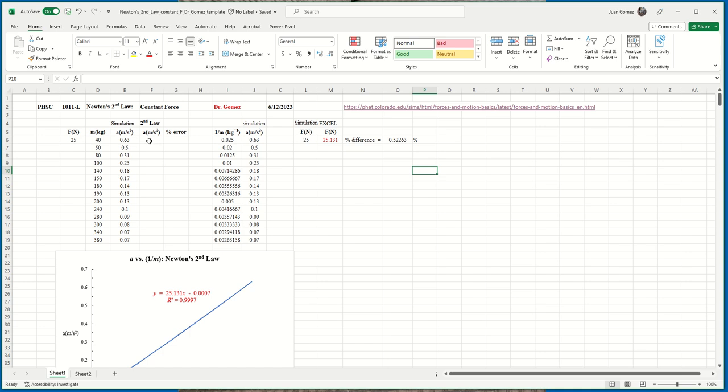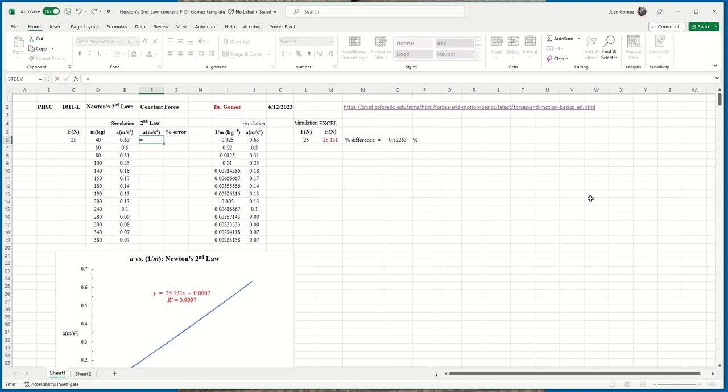Well, first you need to type in the correct formula for A via the second law. So in cell F6, I want to calculate A. Well, remember, A is simply, by Newton's second law, F equals MA. A is just F over M. In other words, A is, you type in this.